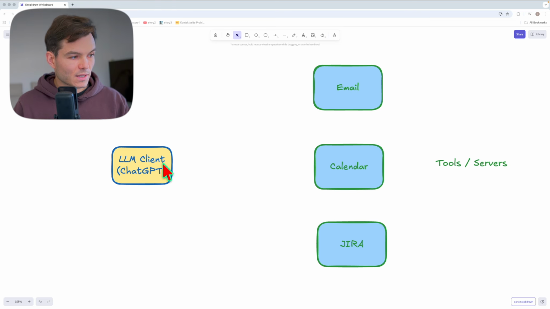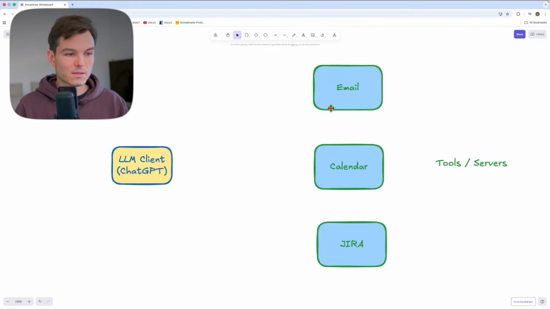So we have the LLM client here, which is ChatGPT. And then we have email, calendar, and Jira. One of the key requirements for an LLM to connect to tools and servers, let's call those servers, is to know what capabilities each server has. Email has the capability to read your emails, to write emails, and so on. Calendar has the capability to schedule meetings, and Jira has the capability to create tickets, for example. Now we need a way to discover those capabilities.